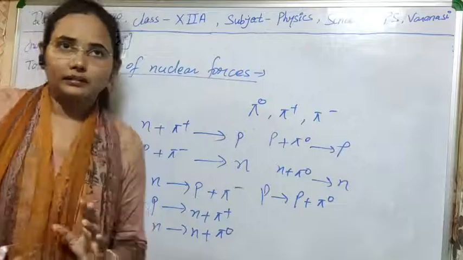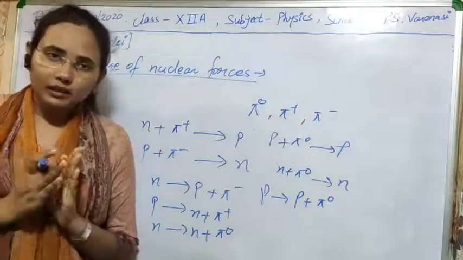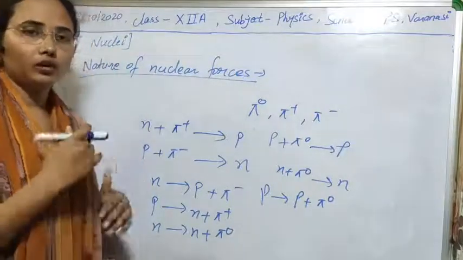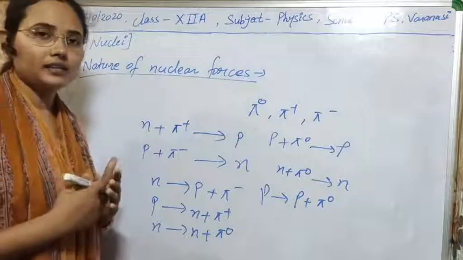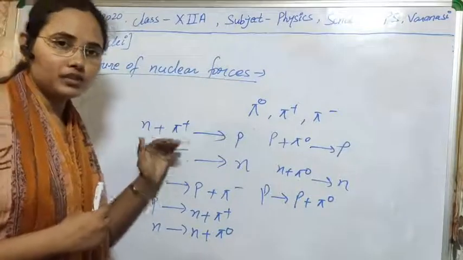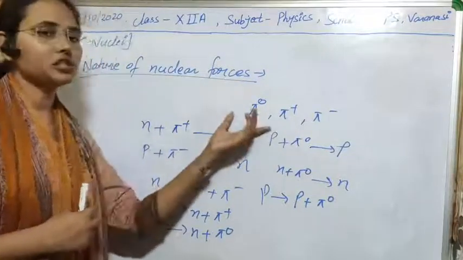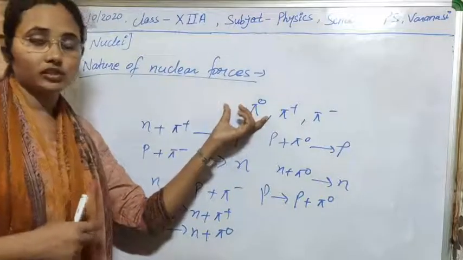There will be force between all nucleons that bind them together, and that force arises due to exchange of these pi meson particles. That's why this is called exchange force.